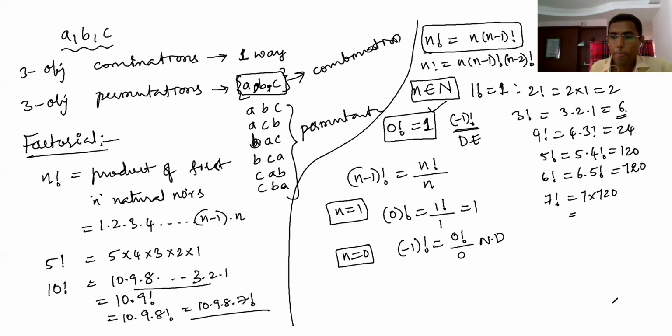Okay, let's go to next. Some questions based on this factorial. Factorial notation is very important, so we need to do some problems based on this factorial. This is important today because we suddenly started permutations and combinations. People don't know, that is the reason today I am only giving an introduction. That is the reason I explained some things here.